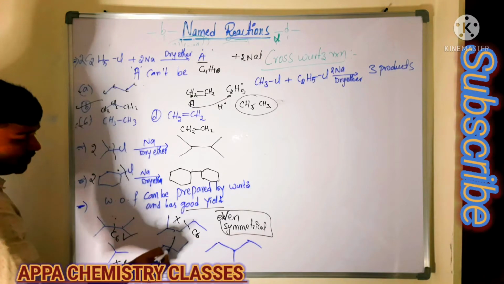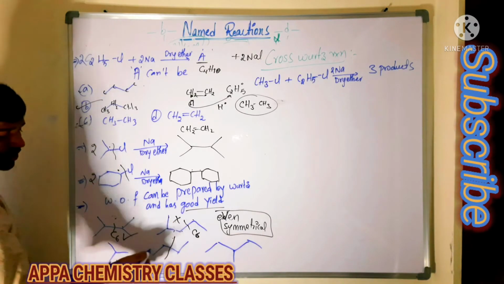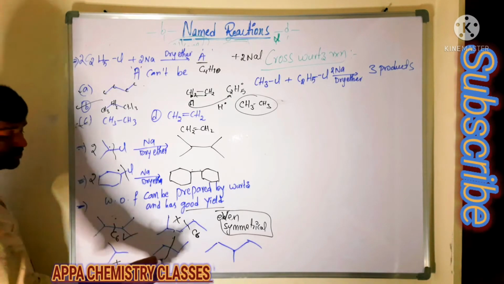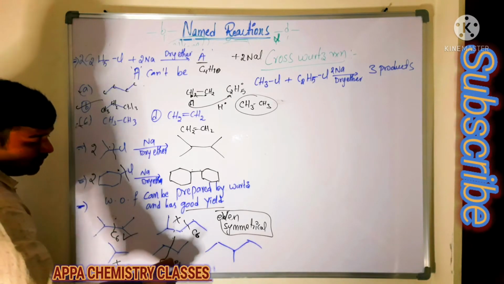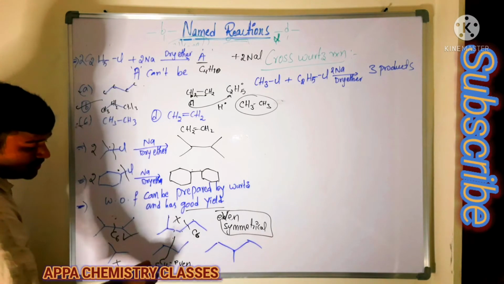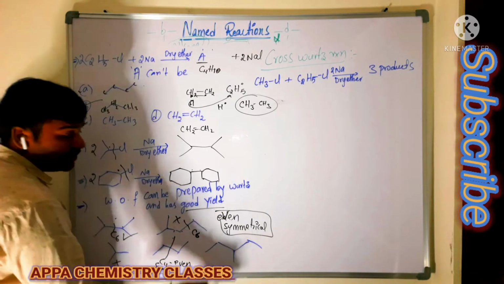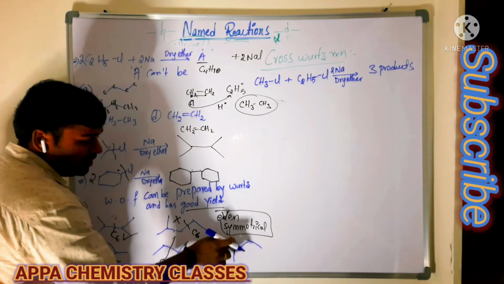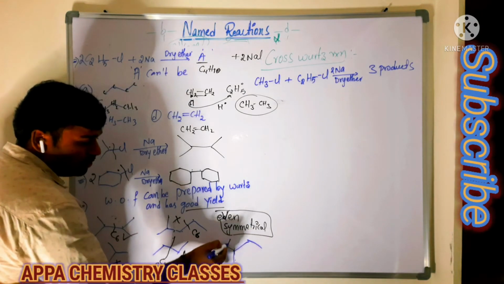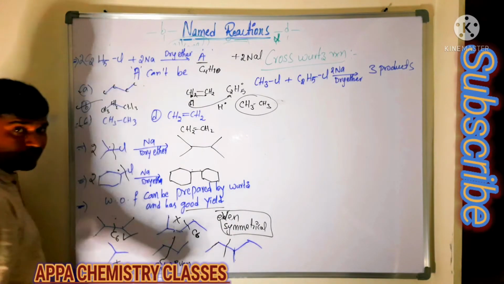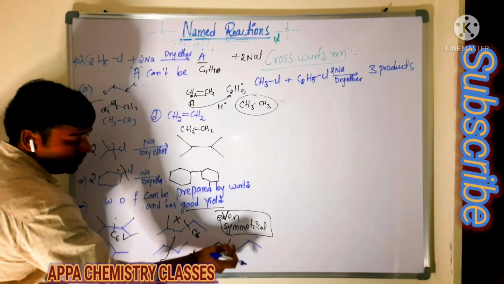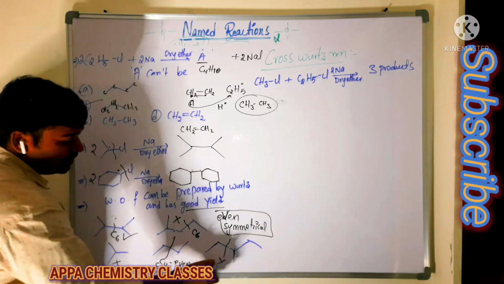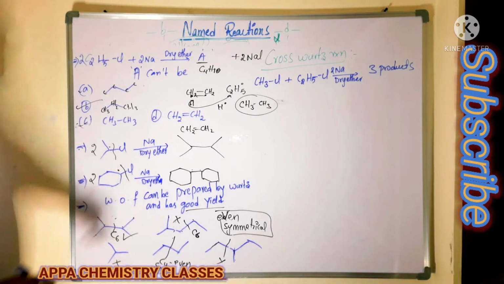Whereas butane can be broken here. So what happens? We get 2 ethane hydrocarbons with symmetrical breakage, with 4 carbons, even, as well as symmetrical. In this case, we should not break between these 2 carbon atoms, that is the wrong symmetry. We have to break in between the carbon atoms. The plane is present in between these 2 carbon atoms. Then we are not getting symmetrical products, so it also does not form a good yield in the Wurtz reaction.